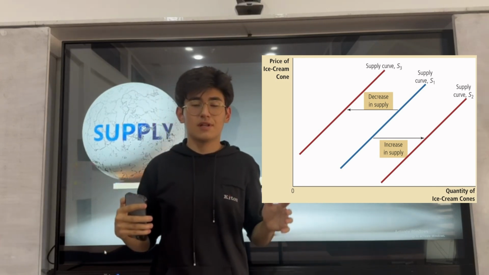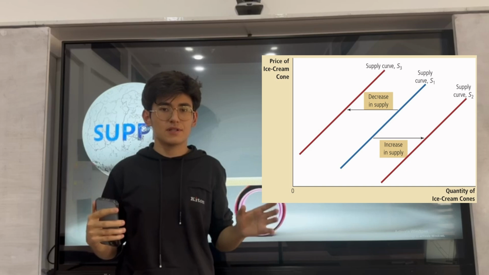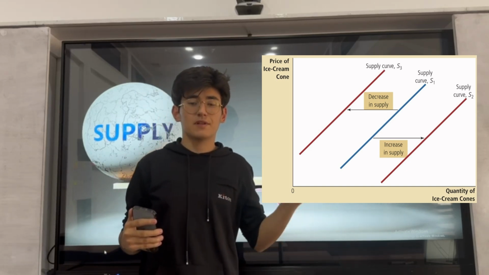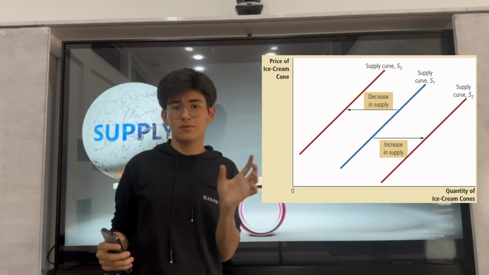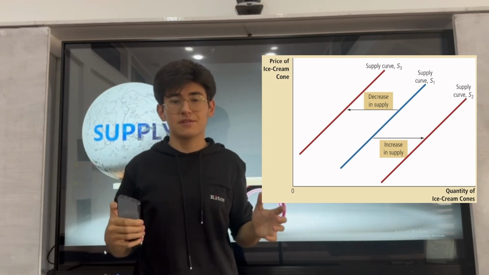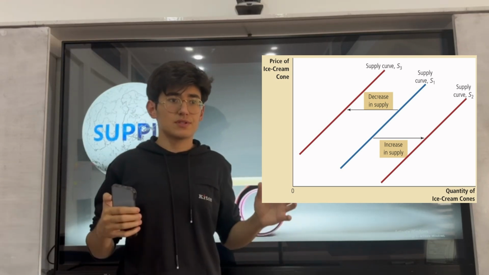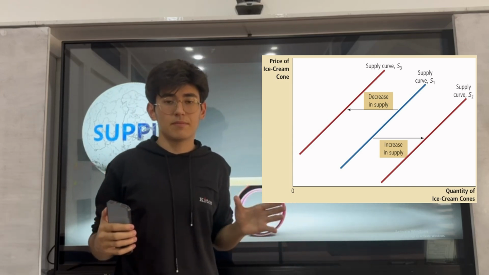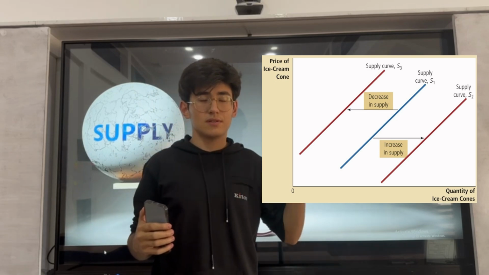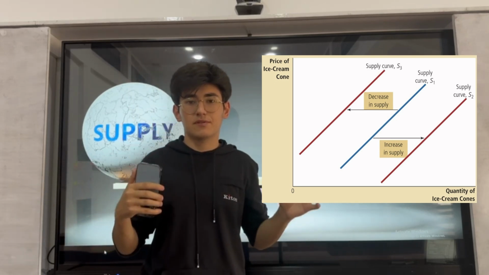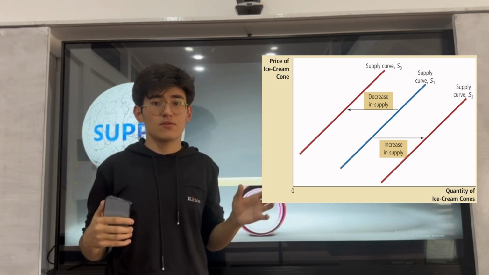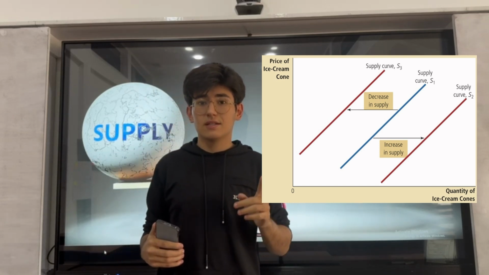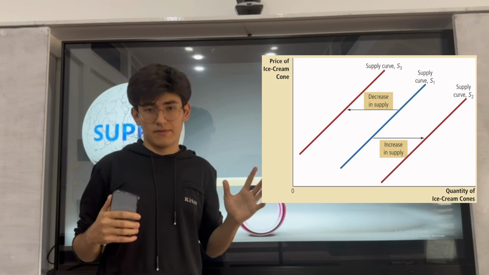The fourth shifter is the number of sellers. Basically, if there are fewer sellers, the supply curve will move to the left. If there are more sellers, the supply curve will move to the right. The fifth and final shifter is expectation. If the producers expect the price of ice cream will increase in the future, they will hold back the supply now and wait to sell it later. So these are the 5 shifters of supply, showing why the supply curve will move to the left or to the right. Here we should notice that the price doesn't affect the supply curve.